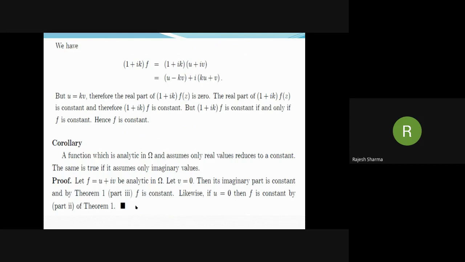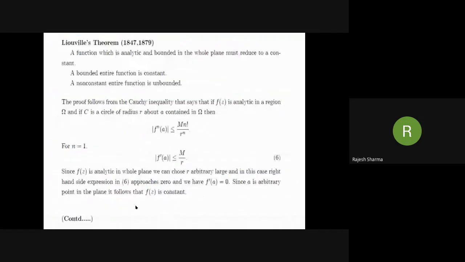Also by part 4, an analytic function cannot map a region onto a segment of a line originating from the origin. Why? Because in this case the argument becomes constant and hence the function also becomes constant. We will discuss the open mapping theorem in some other video, and we will see there that the above results follow as simple particular cases of this open mapping theorem.